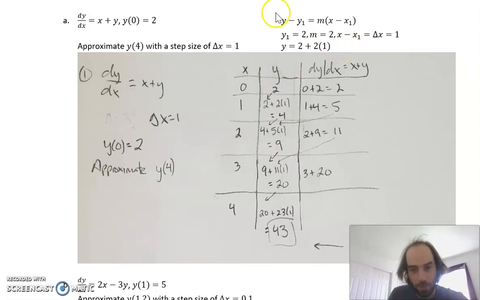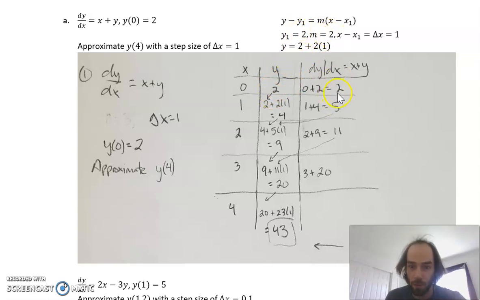Okay, I paused that for a moment and added a couple things to this document. So I said it's kind of like a tangent line right here. And this right here is the tangent line. What I mean by that is you think of a tangent line, y minus y1 equals m times x minus x1. Well, the y1 is 2. That's this 2 right here, right? The m is 2.